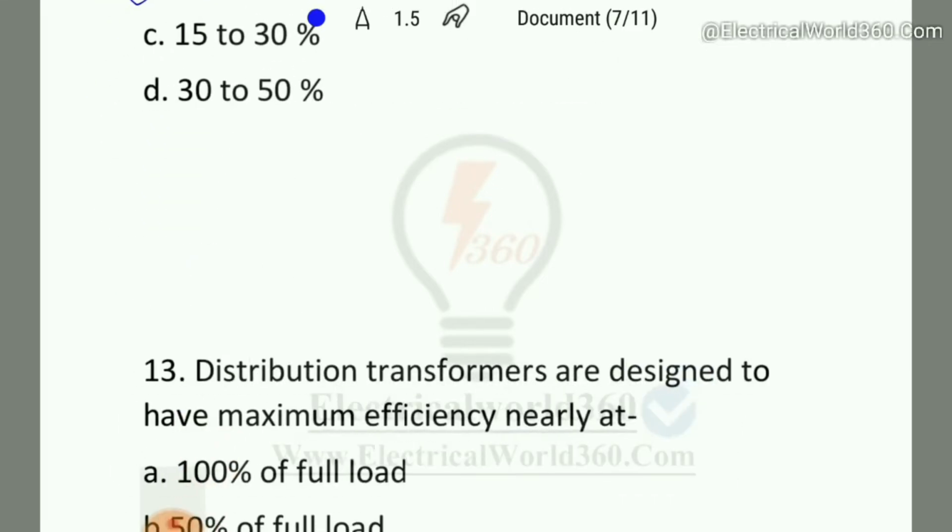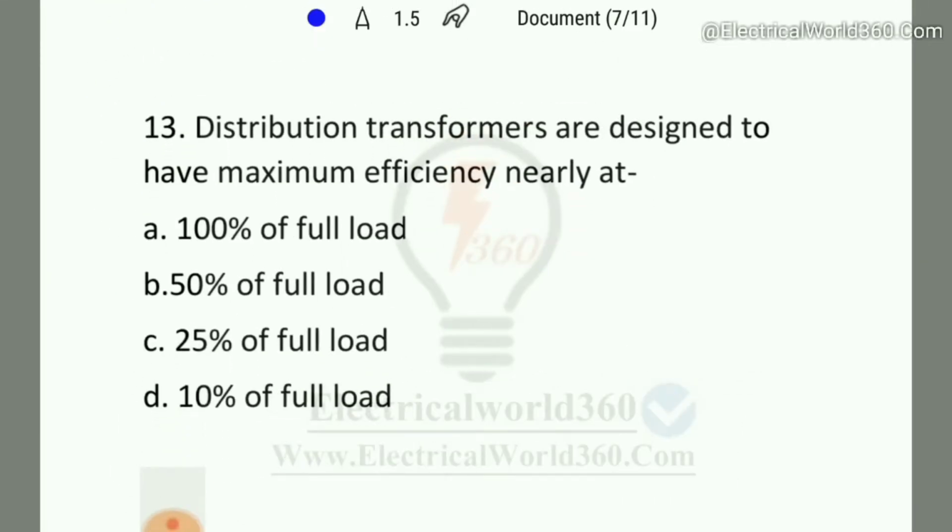So coming to the next question, here you can see question number 13. Distribution transformers are designed to have maximum efficiency nearly at 100% of full load, 50% of full load, 25% of full load, and 10% of full load.